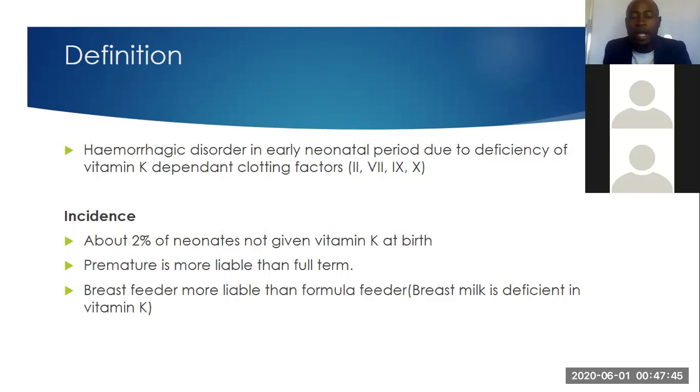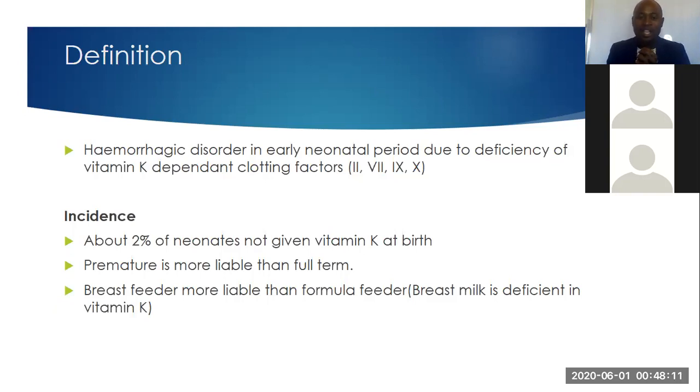When you talk about the incidence, we're just looking at the prevalence. Most of the infants that will have these hemorrhagic diseases are those that are prematurely born, and also those babies that don't receive vitamin K at birth.